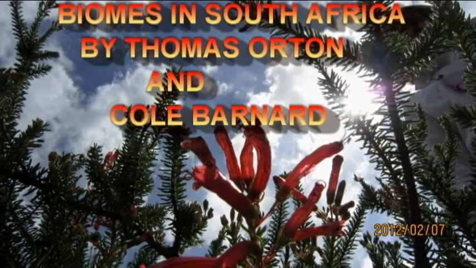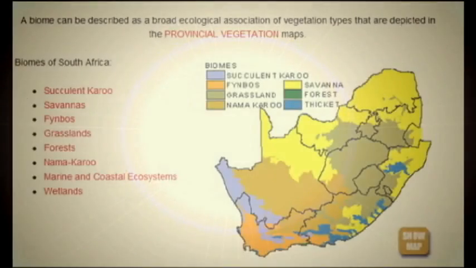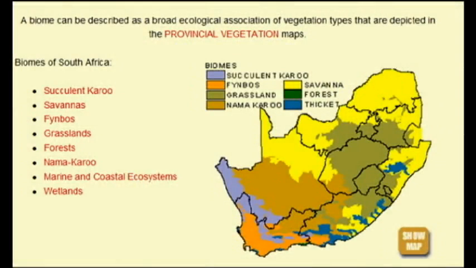Biosphere is a region of space in which all living things are found. This includes the atmosphere, hydrosphere, and lithosphere. A biome is a group of living organisms living in a single major ecological area. There are 8 biomes found in South Africa. One found predominantly in the Western Cape is fynbos.